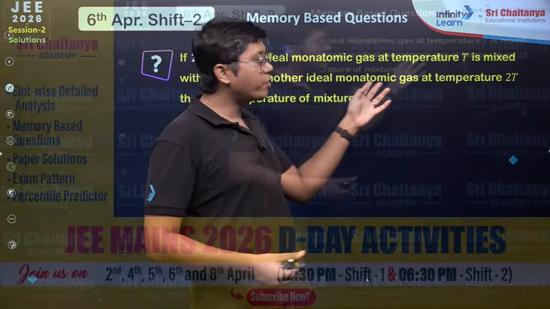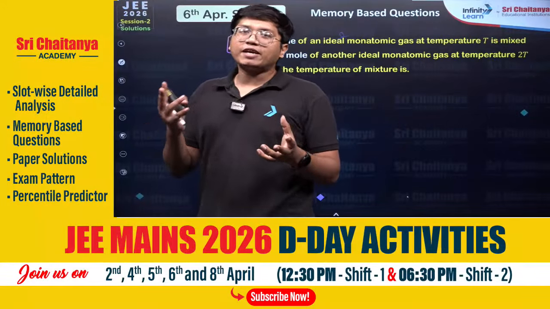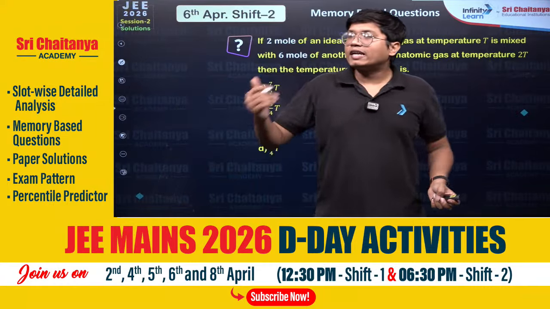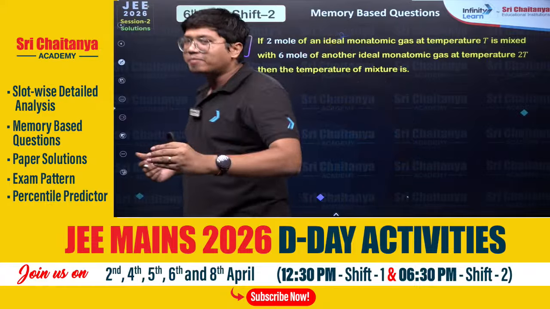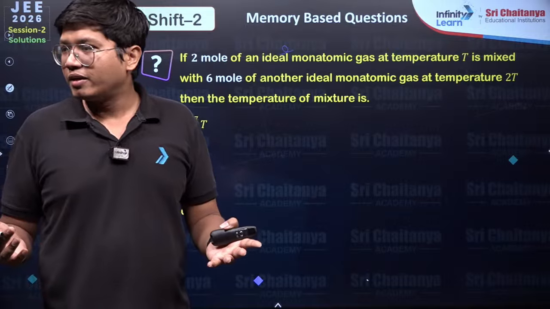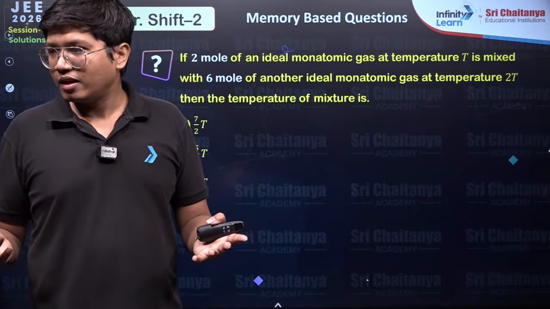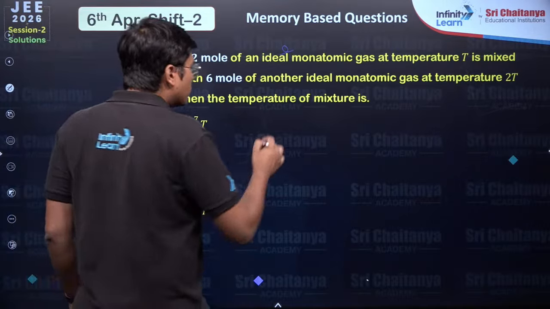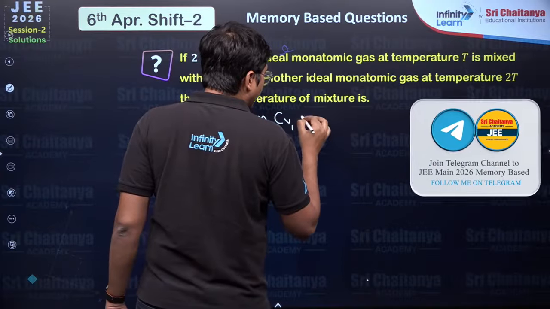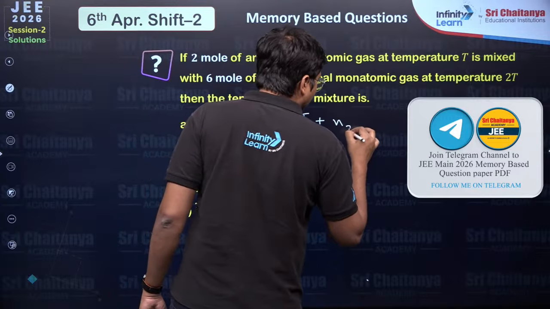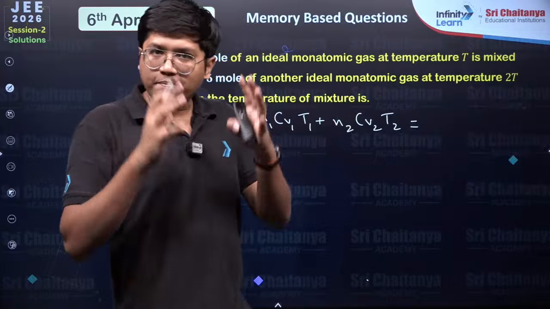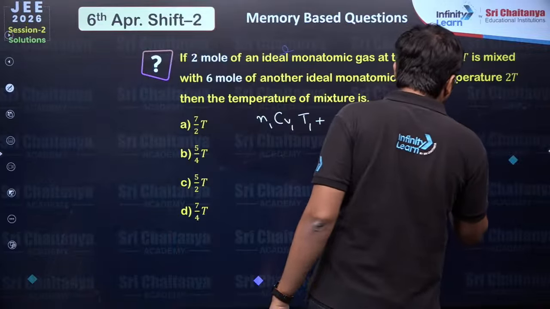They could have made it monoatomic and diatomic, where you have to at least find the equivalent CV. Here, both are monoatomic. So you know the equivalent gas also has the same CV as a monoatomic, which is just 3R/2, right? So over here, we know that initially the energy is N1 CV1 T1 plus N2 CV2 T2. That is equal to, when it's combined in a mixture, N1 plus N2, sorry.